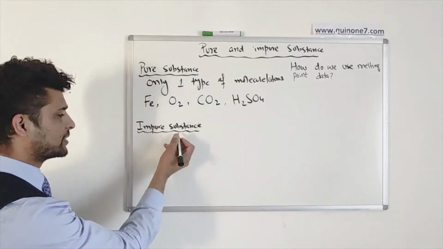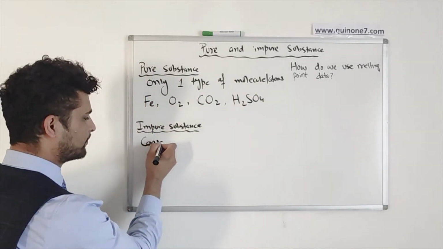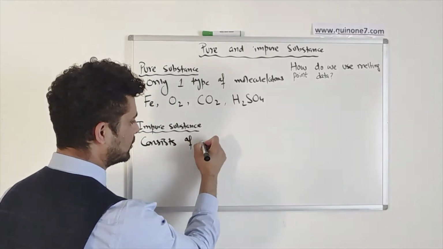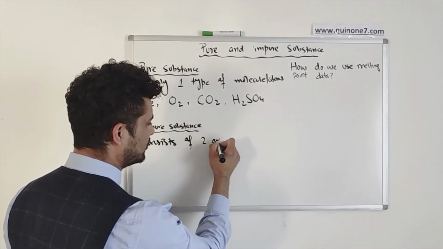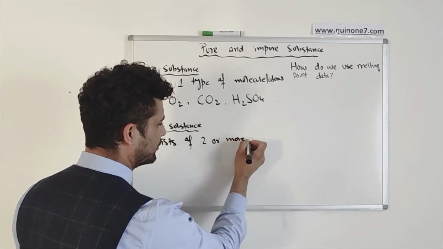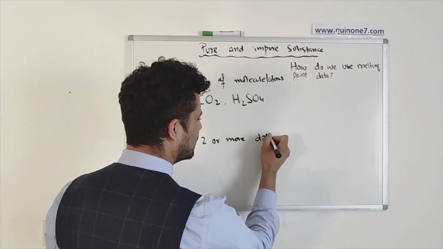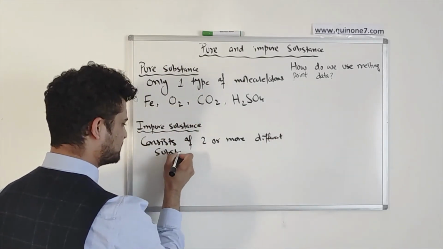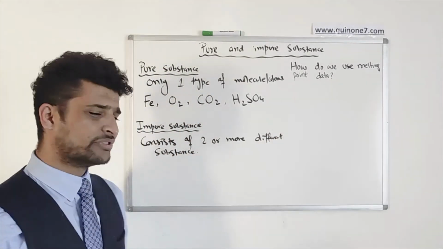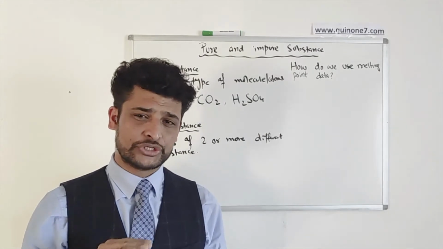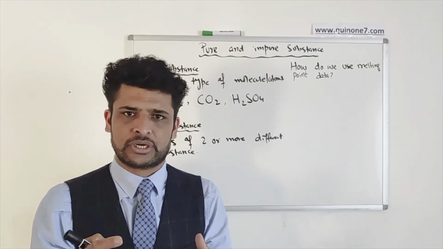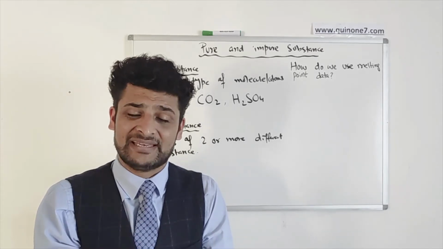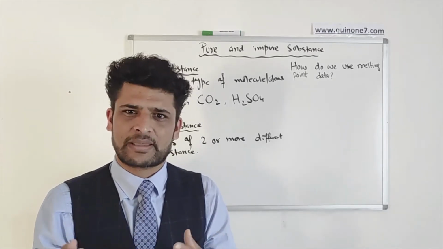Now impure substance, it consists of two or more different substances. Now they are not chemically joined together, but it's just a mixture. They are just together, like for example, paint has got so many different chemicals mixed together.